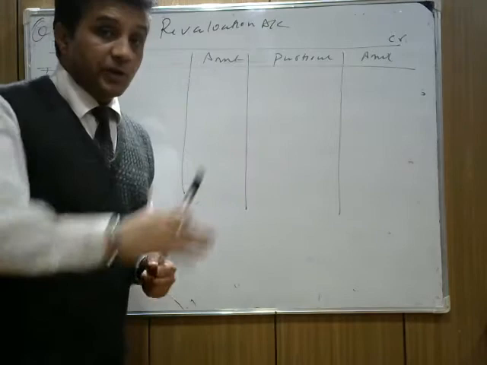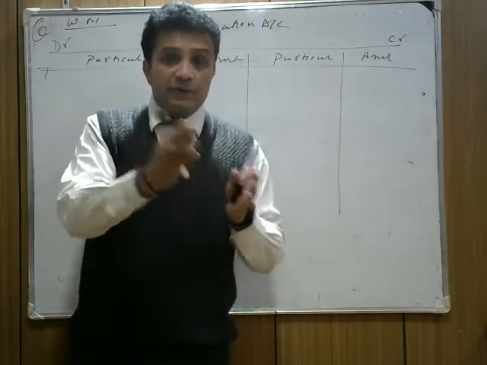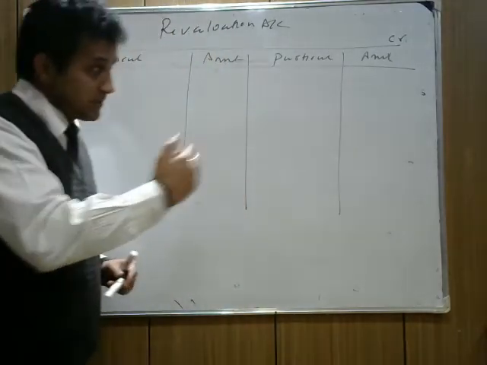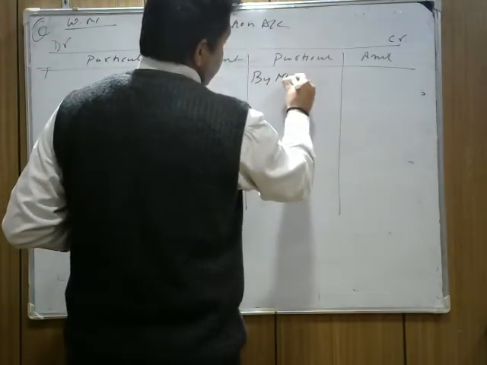Is the machinery increasing or decreasing? Now check. Machinery is increasing. So it's a benefit for us. It's an income for us. Partners are happy, खुश हो गए? Because machinery की value बढ़ रही है. तो what we write? By machinery account.